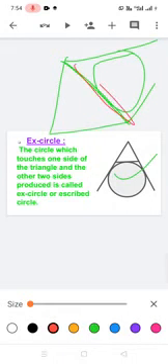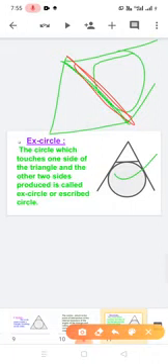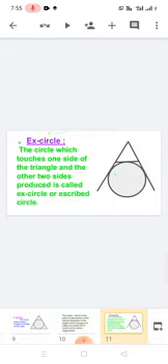In that time, what we are seeing here, this one is an excircle. The circle touching only one side of a triangle. The circle passing through all the vertices is called a circumcircle. So already we have the three definitions: incircle, circumcircle, excircle. Incircle means the circle touching all sides of a triangle. Excircle means the circle touching only one side of a triangle. Circumcircle means the circle passing through all the vertices of a triangle. Next we have to see that there are several formulas in this chapter.